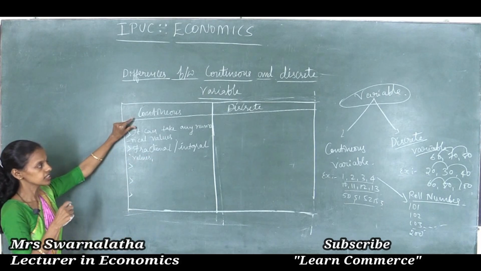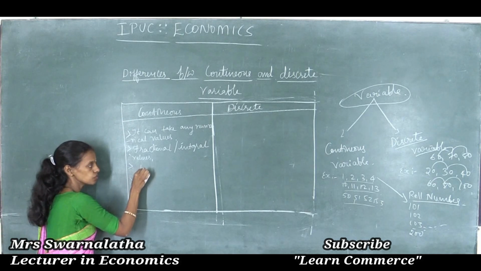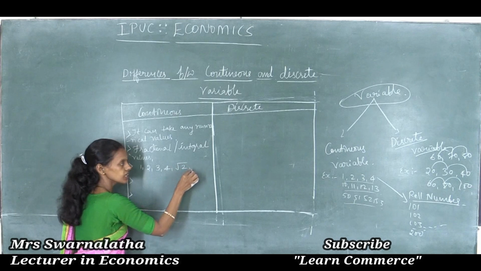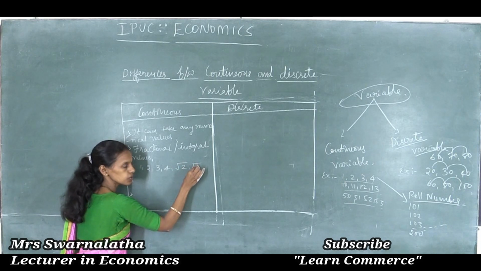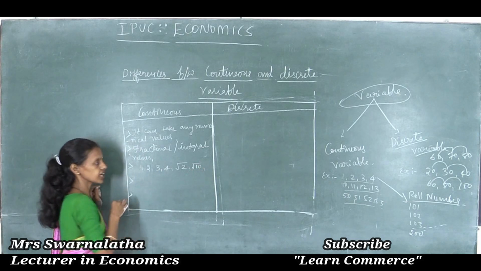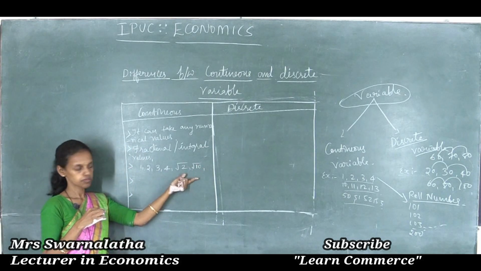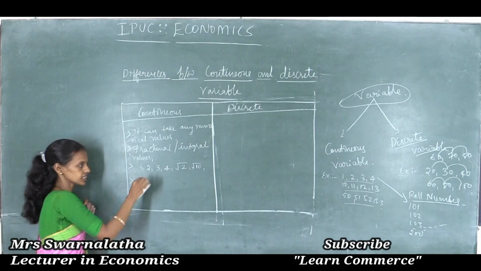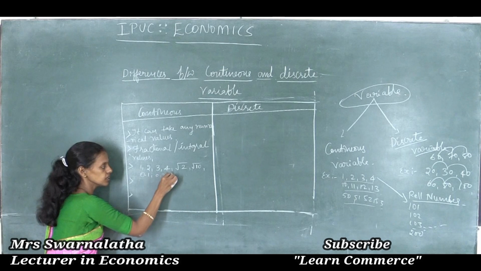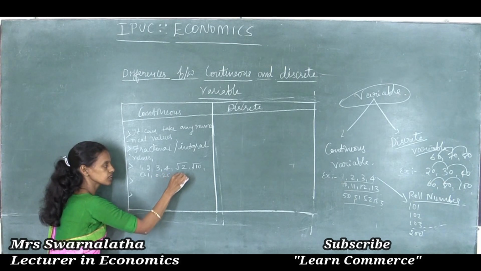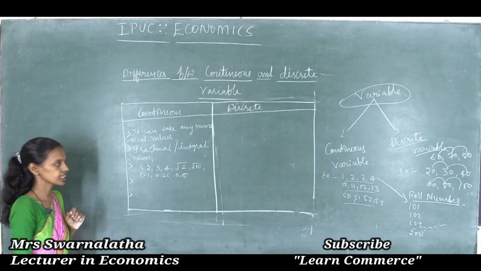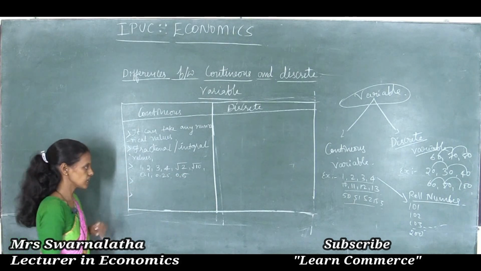Thus, the best examples of continuous variable are 1, 2, 3, 4, root of 2, root of 10. You can take any values, or you can take fractional values like 0.1, 0.25, 0.3, 0.5.